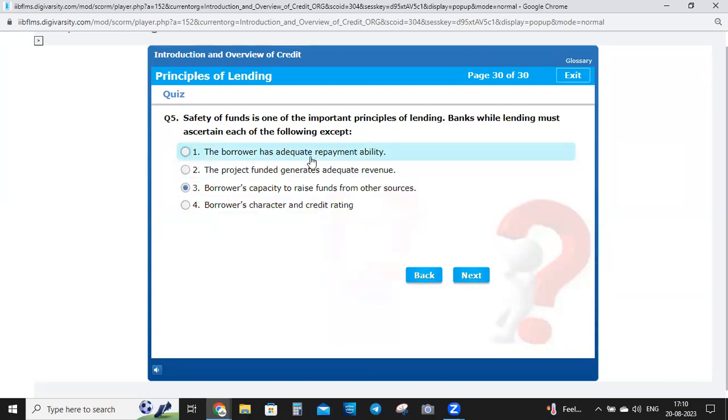Borrower पैसे दे पाएगा या नहीं दे पाएगा. Okay, second is project funded. जो भी हम project fund कर रहे हैं उससे adequate revenue generate होना चाहिए, and borrower's character and credit rating, that is very very important. So these three points are important, but this point is not important, okay, for safety of fund. Let's see next question. Question number 6.